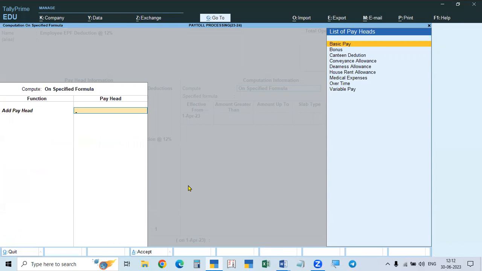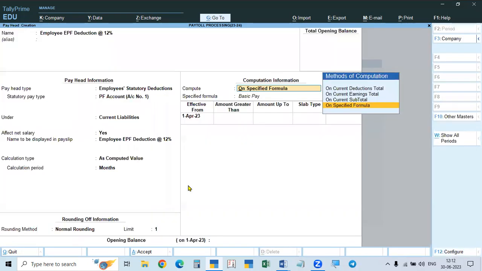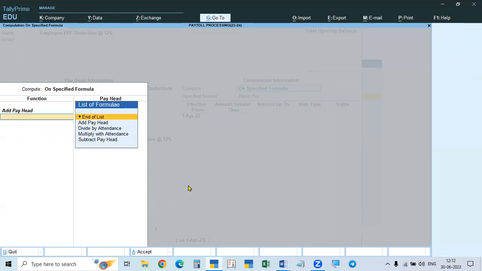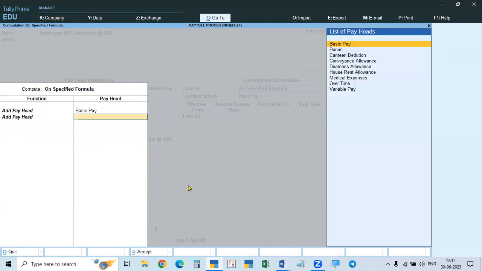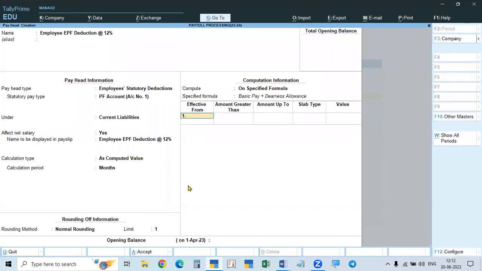So here we have basic pay, and if you go to specified formula, if any calculations are made, we have to take this specified formula. Then you take what are the heads to be taken. Basic pay, one head, and then next one go down. Add pay head, add another one. Add pay head. Next one we can take dearness allowance. Only these two. That's all. So first, we are taking 1st May 23.